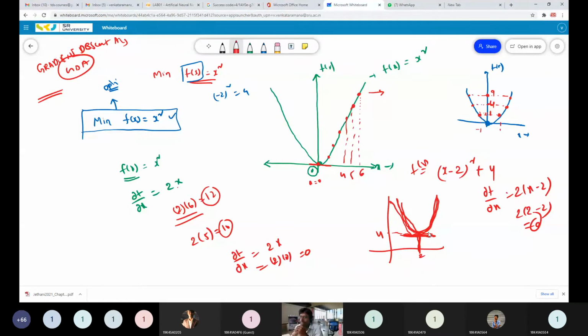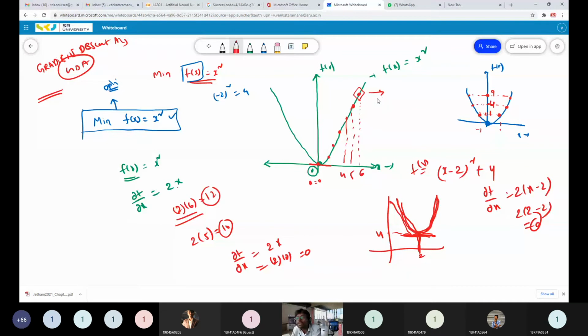For any convex function, if you want to calculate the slope at any particular point on the U-shaped curve, what you have to do is calculate the gradient, or the first order derivative of your objective function with respect to the variable.